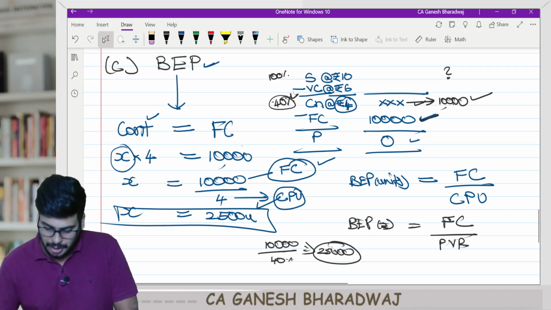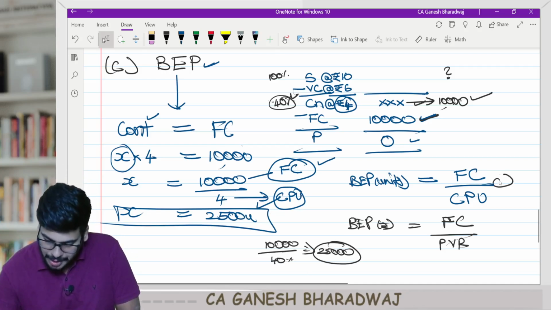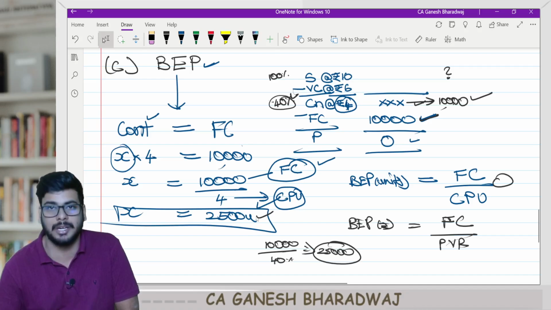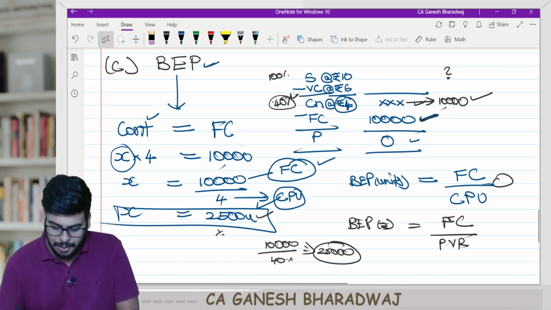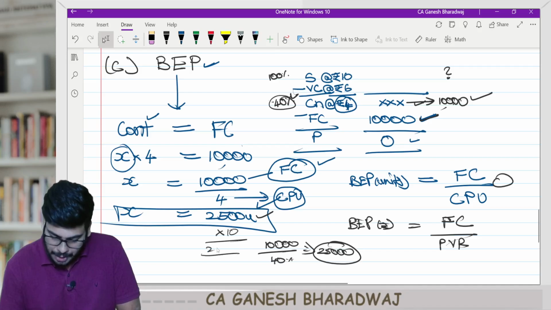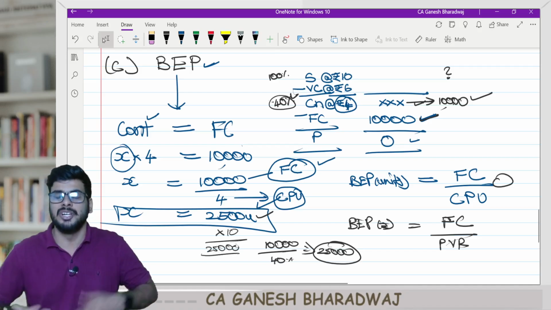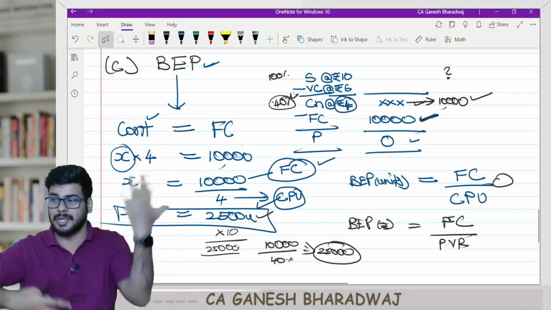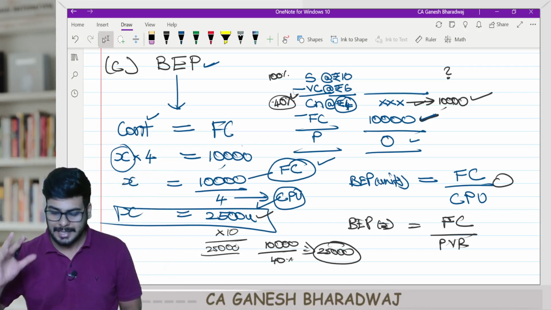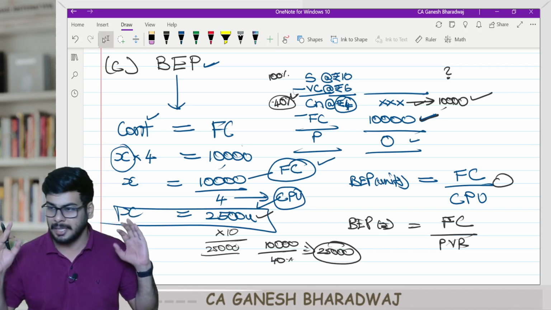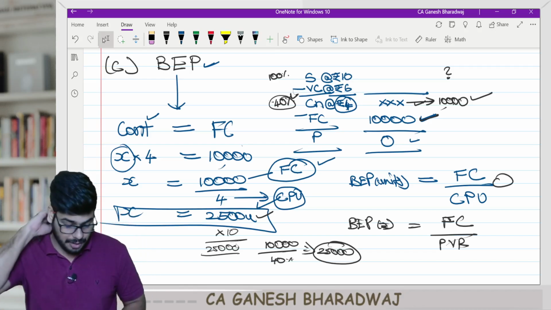Or you can also do it like this. We calculated the break-even point in units: 2,500 units. Every unit has a selling price of 10 rupees. That way also you can find 25,000. You can just play around with the figures. Are you clear with this, guys? That's about this concept. Are you clear with this?